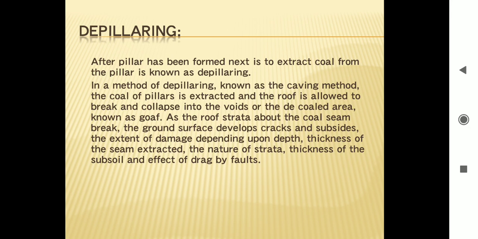As the roof strata above the coal seam break, the ground surface develops cracks and subsides. The extent of damage depends upon the depth, thickness of the seam extracted, the nature of the strata, thickness of the soil, and effect of drag by faults.